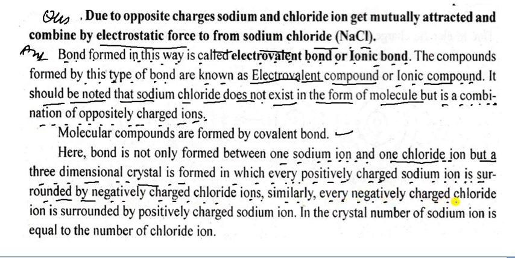Similarly, every negatively charged chloride ion is surrounded by positively charged sodium ions. In the crystal, the number of sodium ions is equal to the number of chloride ions. You can see in the figure.